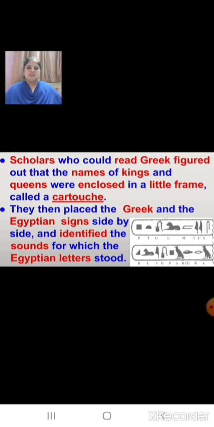Here, children, you can see the example. You can see that a lion stood for L, and a bird for A. And once they knew what the letters stood for, then they could read the other inscriptions as well.